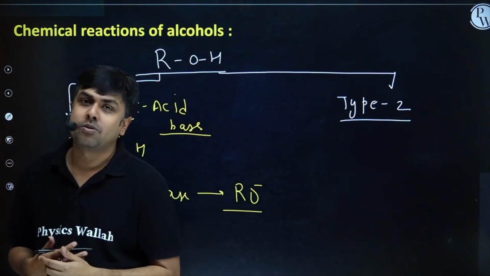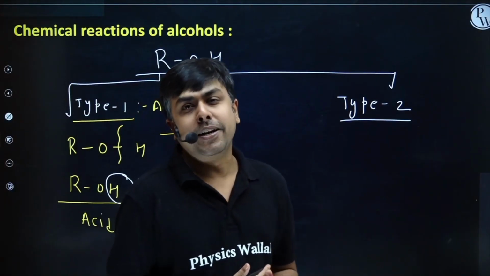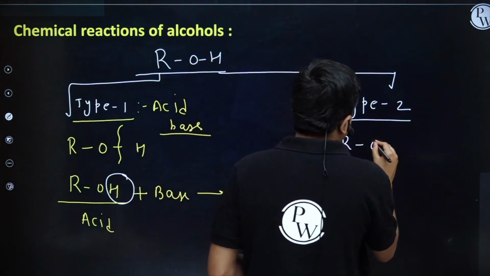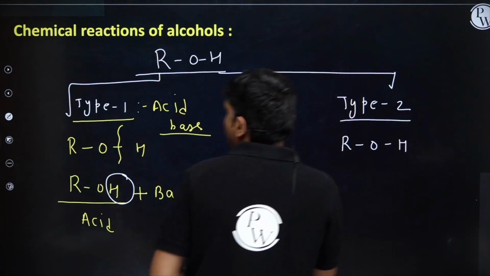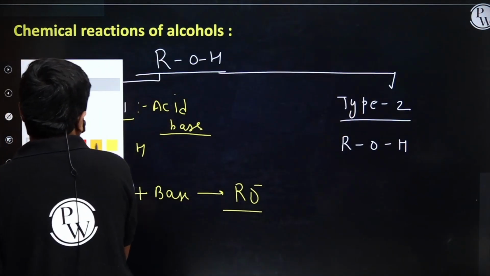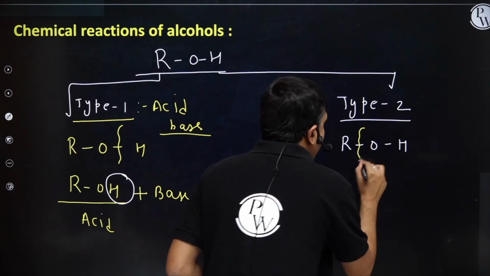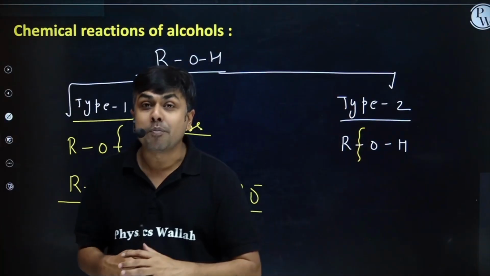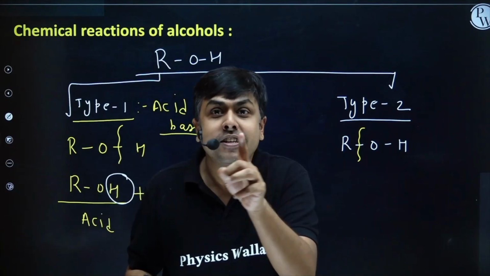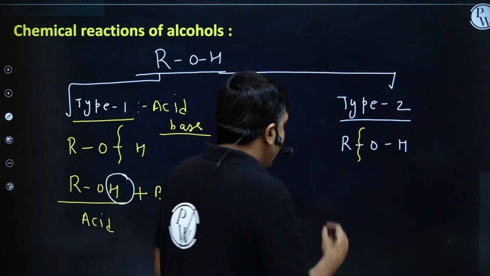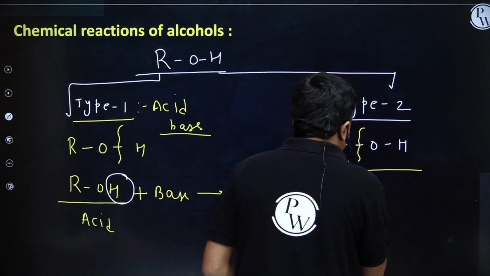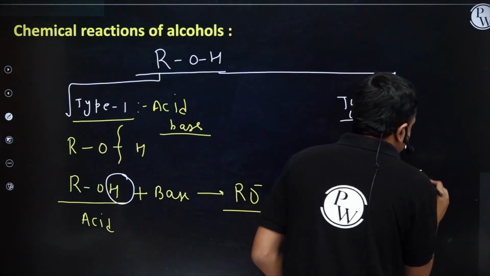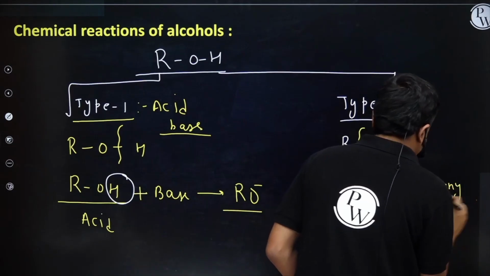One more reaction is exhibited by alcohol, and in that particular case, students, we will mainly observe RO bond cleavage. When this reaction is observed, alcohol is treated with any protic acid.